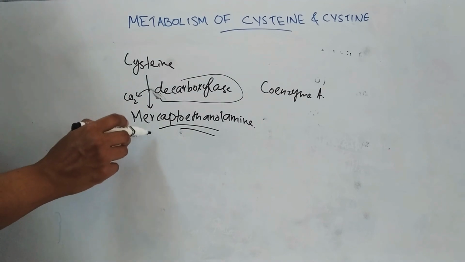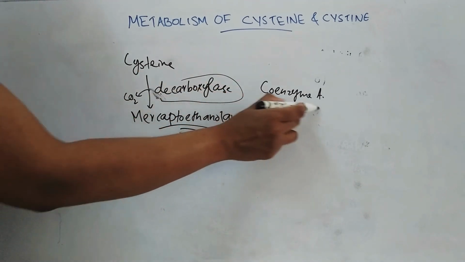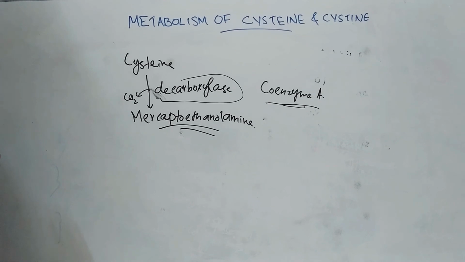This mercaptoethanolamine is an important constituent of coenzyme A. So that is about the metabolism of cysteine.